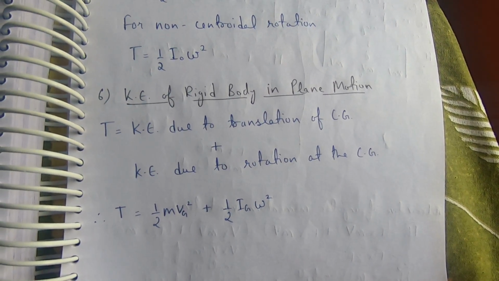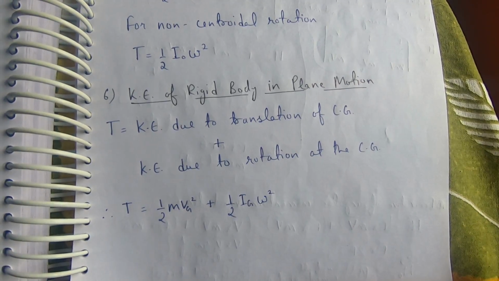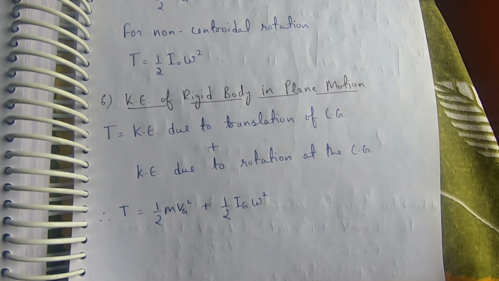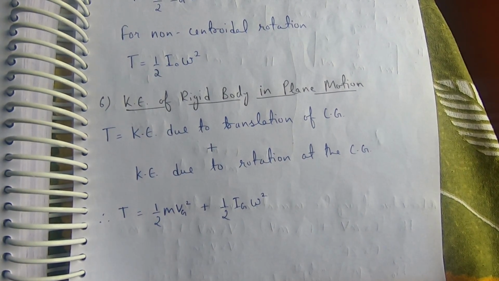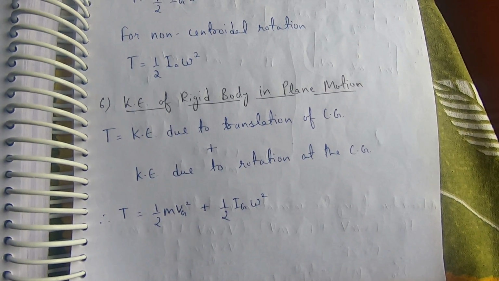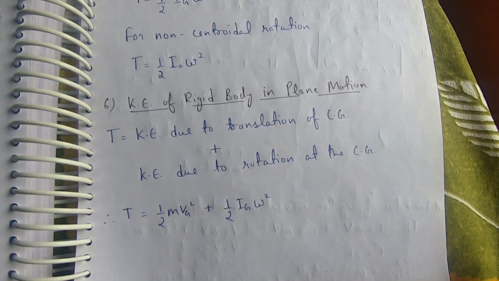Kinetic energy of rigid body in plane motion: T is equal to kinetic energy due to translation of center of gravity plus kinetic energy due to rotation about the center of gravity. T is equal to 1/2 m Vg square plus 1/2 Ig omega square.